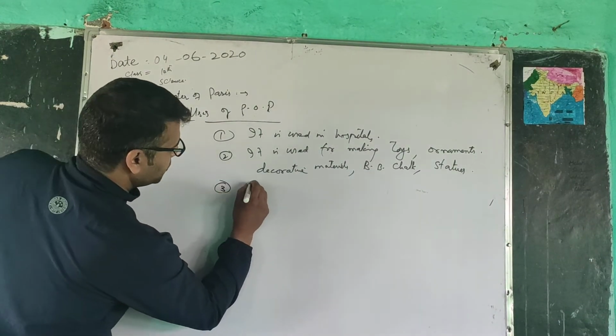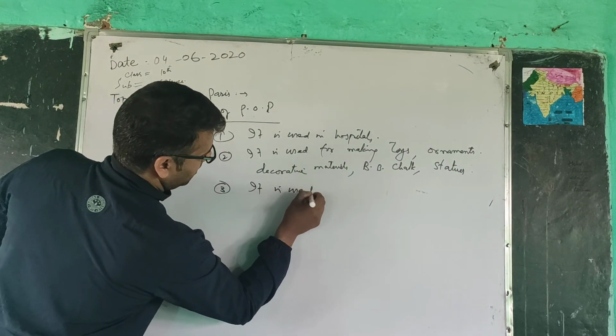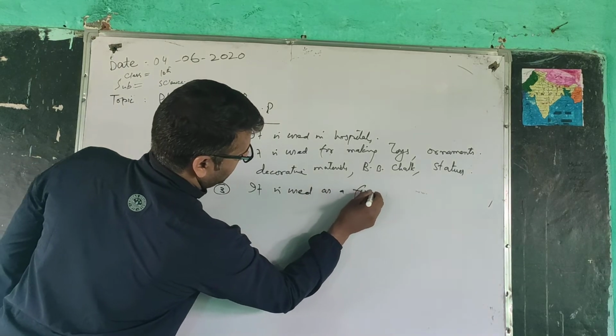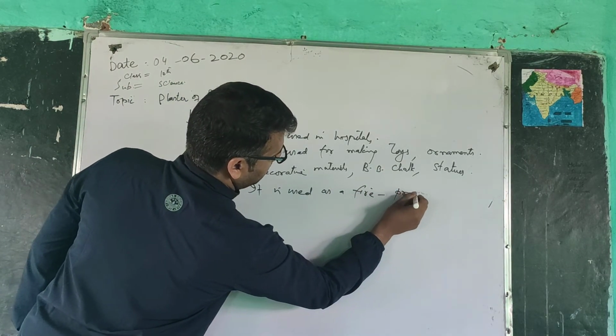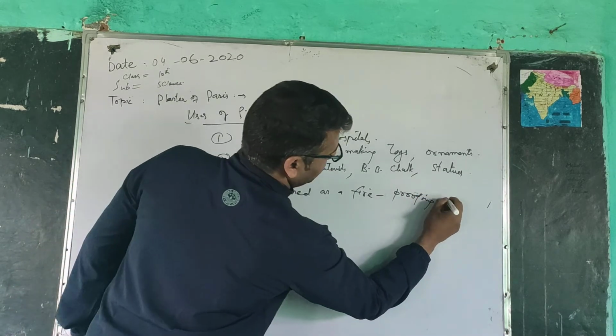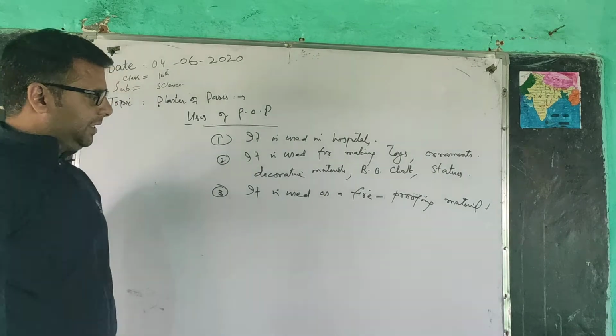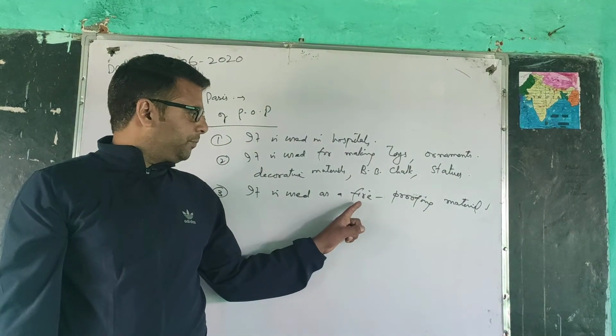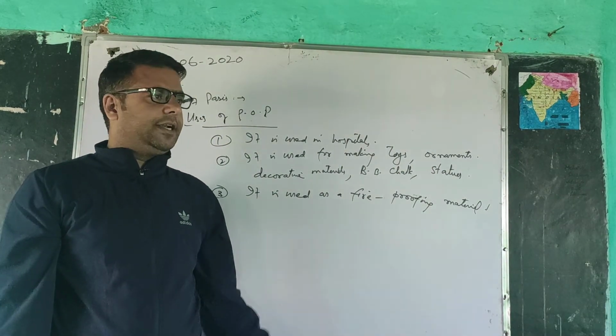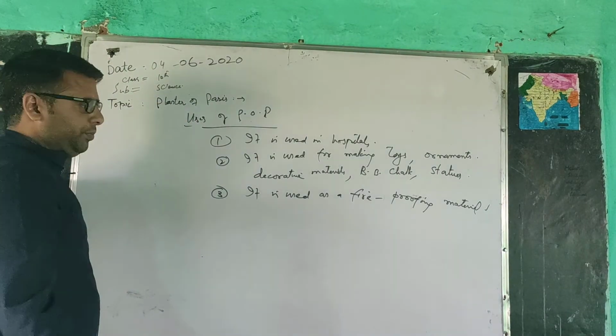Third, it is used as a fire proofing material. It does not get burned, so when fireproof material is needed, we can use POP.